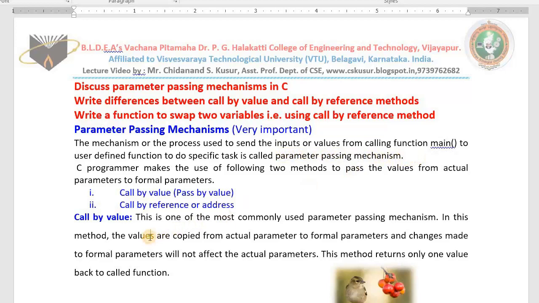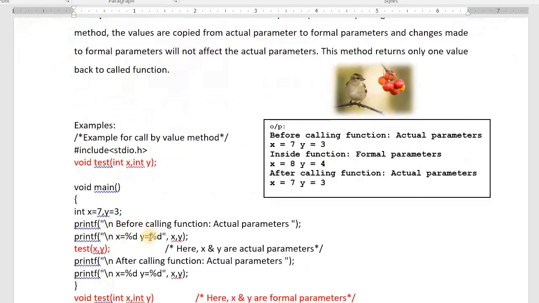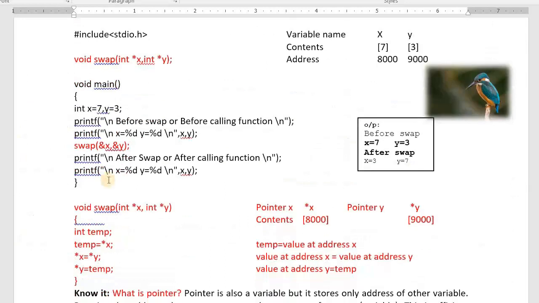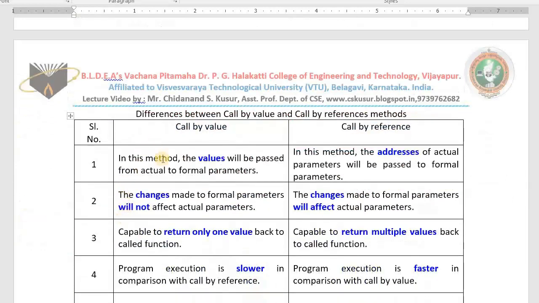First we discuss the call by value method. In the call by value method, values will be passed. See here, values will be passed. This is the first point. In the call by reference method, addresses will be passed. This is the first difference. In the call by value method, values will be passed; in the call by reference method, addresses will be passed.